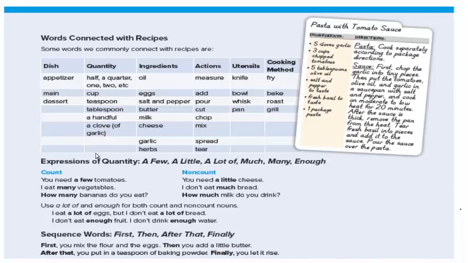First, chop the garlic into tiny pieces, then put the tomatoes, and of course you can see the use of first, then, after that, to arrange your instructions in a logical way.